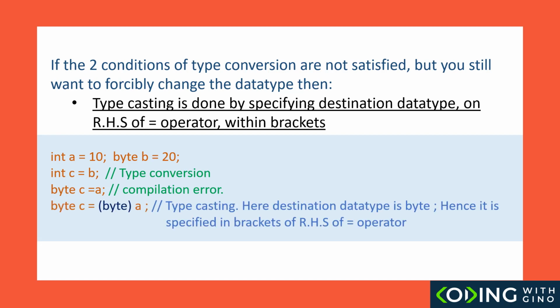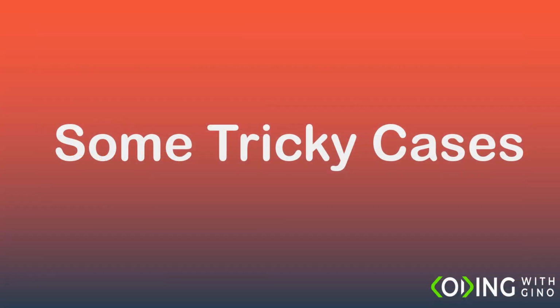For that, we will manually specify the destination data type within brackets, as shown here. This works, and the value of variable a gets stored in c. So, what didn't work with type conversion, we were able to fix using typecasting, okay? This is how typecasting works. Let's tackle some tricky questions.